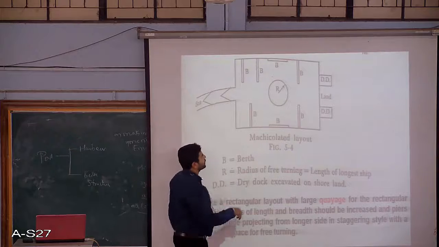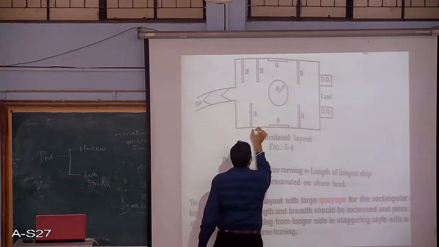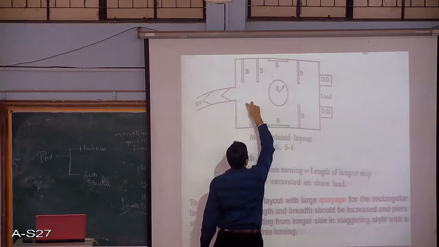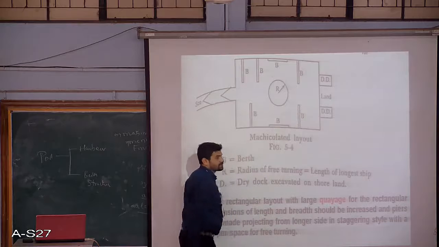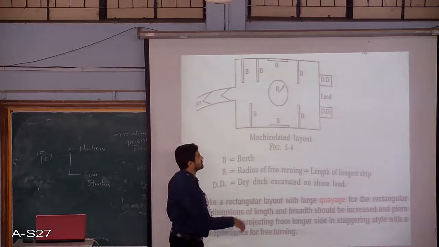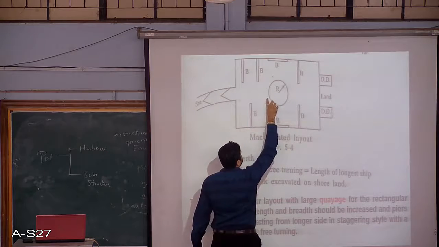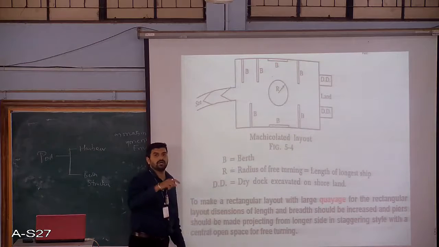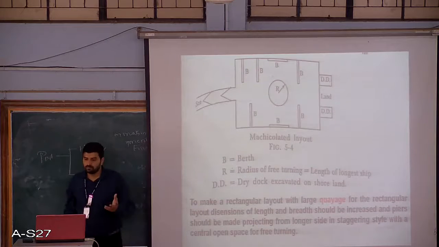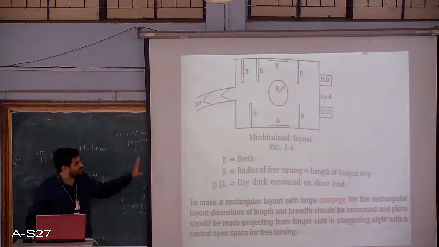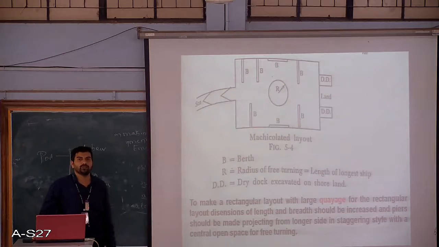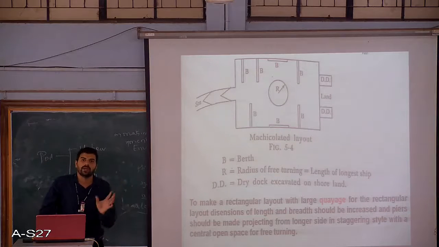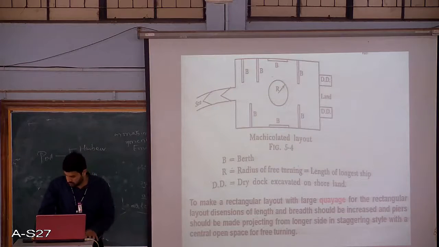We are going to construct some quays here so that more ships can be parked in that particular location. However, the area that is available for the turning or the maneuvering of the boats is reduced. So by doing such a design, we are basically increasing the quay edge area of that particular port.